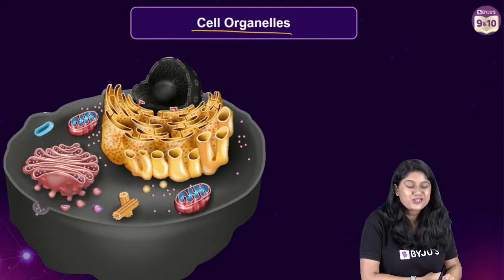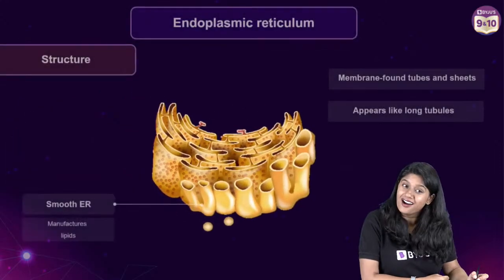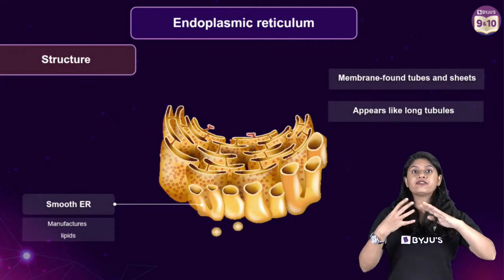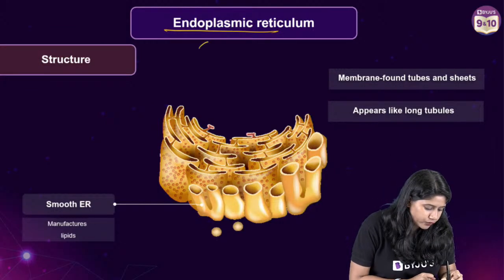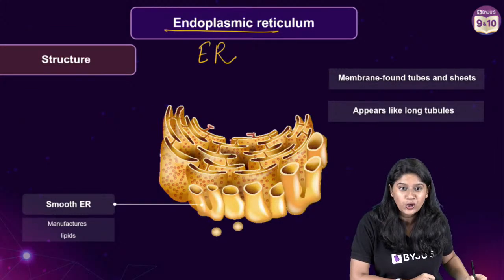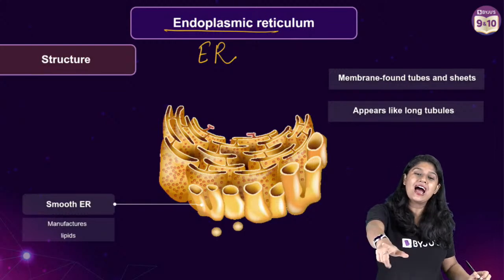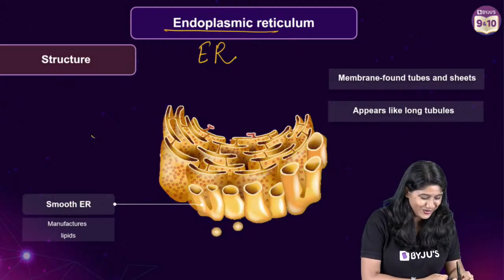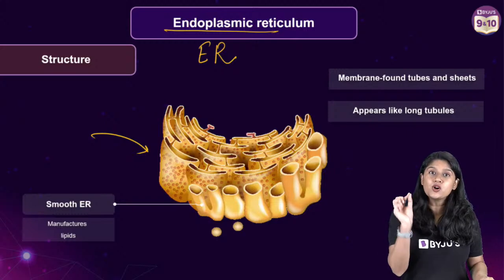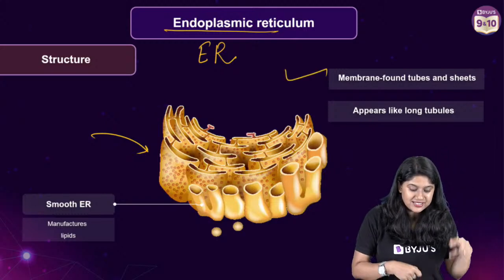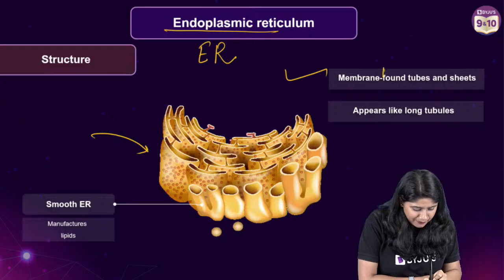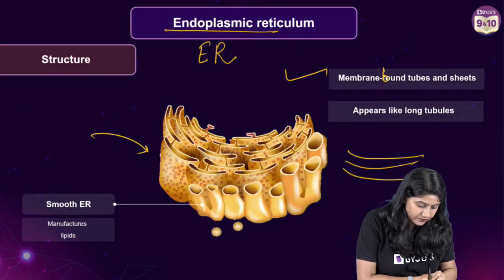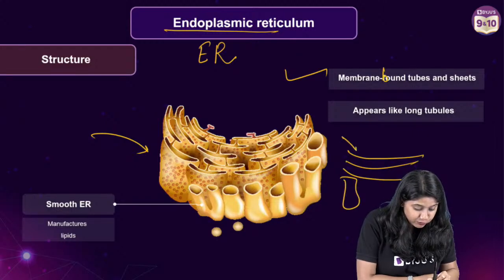So here, everyone, let's talk about the ER, the endoplasmic reticulum. Yes, we'll have the mitochondria also, don't worry. When we talk about the structure, this is how the ER looks. The most important thing about the ER is that it has membrane-bound tubes and sheets. The membranes are present either in tube form or in sheet form.